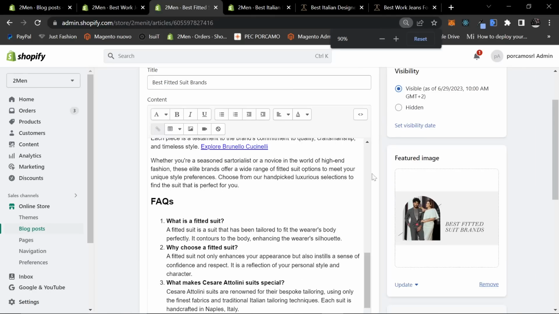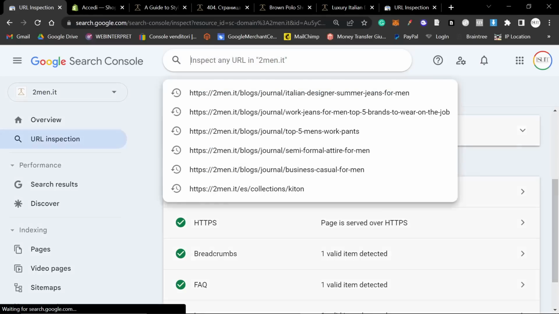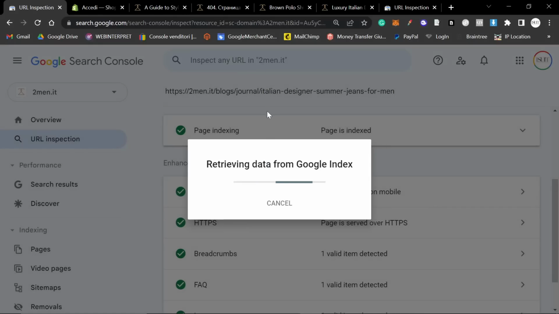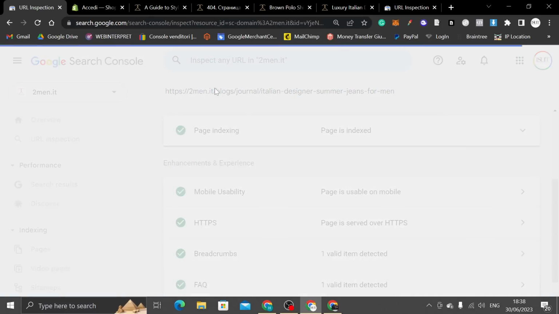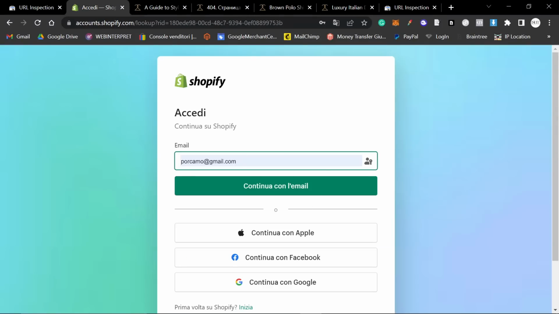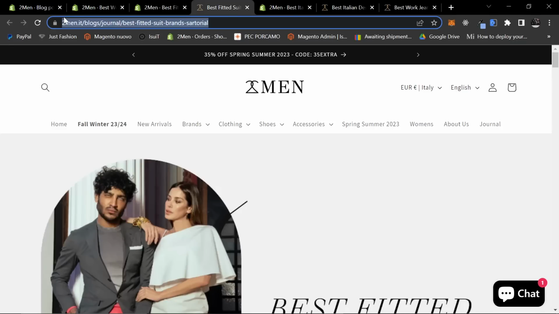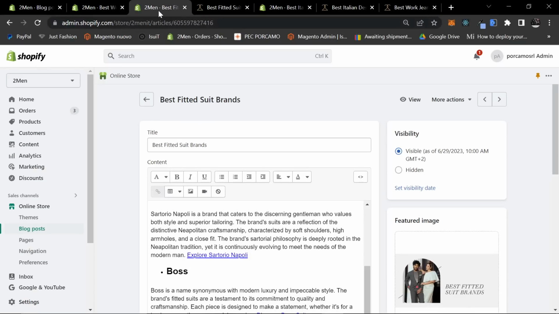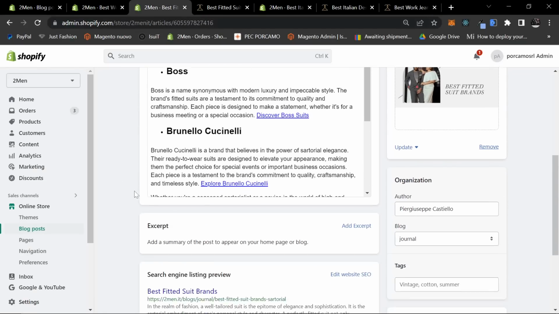So this one here still has pretty bad formatting, so I would be surprised if this was re-indexed. I think I have to edit this a little bit more. If this is indexed, then this is a foolproof strategy. It's indexed. Amazing. I swear on my life that I did not submit these to Search Console, okay? I promise you guys.